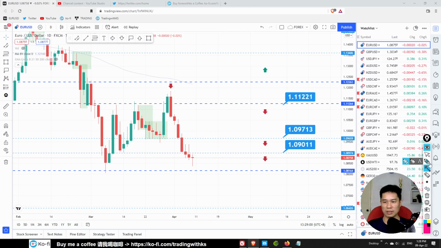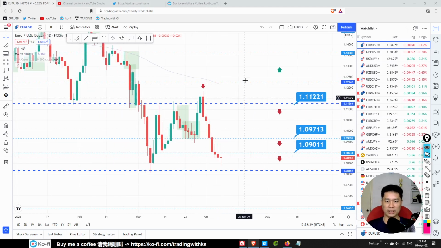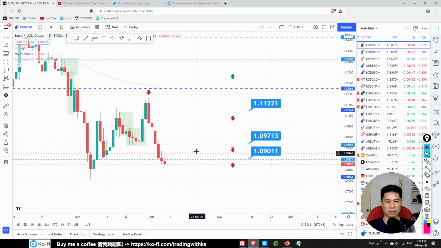1.11221 and 1.09713. Notice now I have these bold lines. These are the normal support resistance lines. Now I have support resistance lines in bold, meaning a wider, darker line. These are the weekly support resistance areas. These are the daily areas. This weekly area will be more important than the daily, so watch out. These are the weekly levels that I marked, the weekly turnaround levels. So do take note.